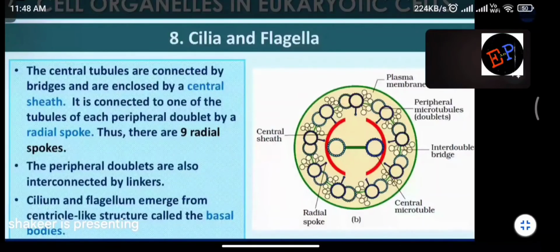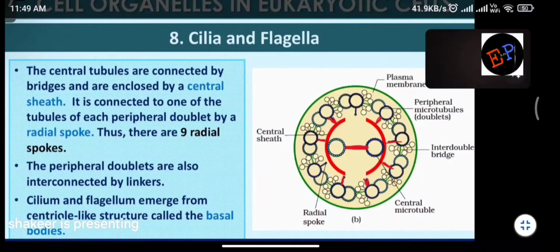Here we will study. The central tubules are connected by bridges and are enclosed by a central sheath. Central tubules connected by bridges means what? Which bridge is present here? The two central tubules are connected by this bridge, and the peripheral tubules surrounding them are also connected to the central ones by these bridges. Are you able to understand what is happening? Central microtubules are connected, and peripheral microtubules are also connected to the central ones with the help of some bridges.